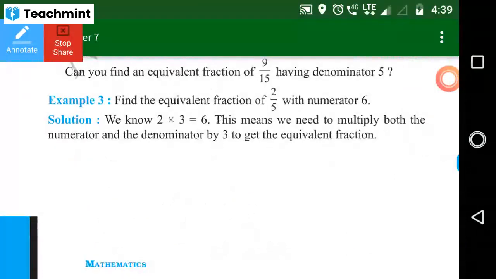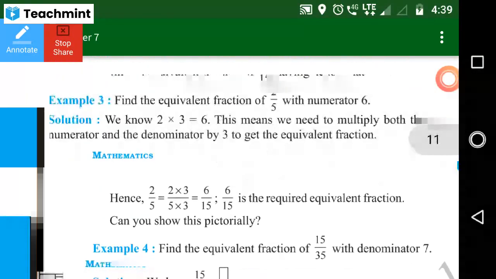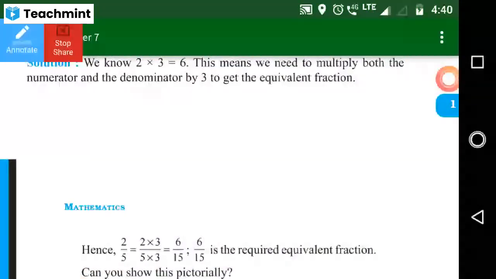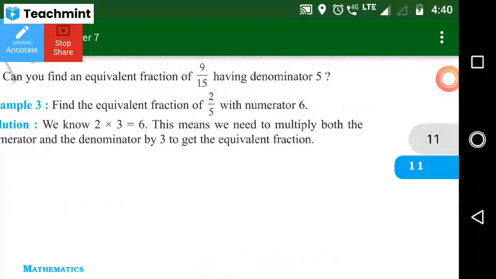Find the equivalent fractions to 2 by 5 with 6 numerator. How is it possible? 6 numerator means you know that.